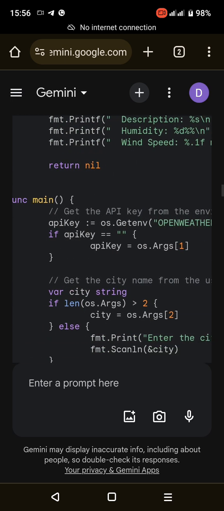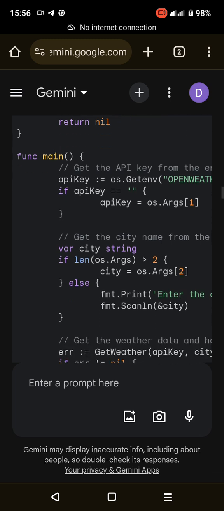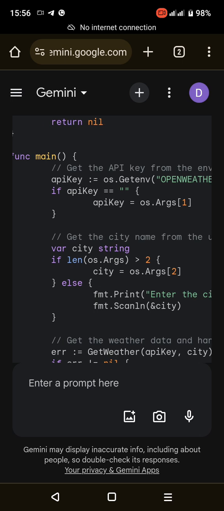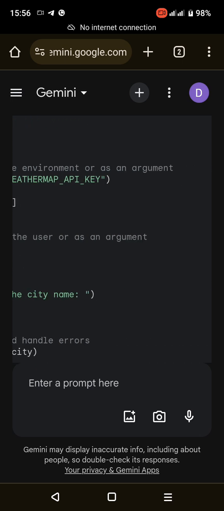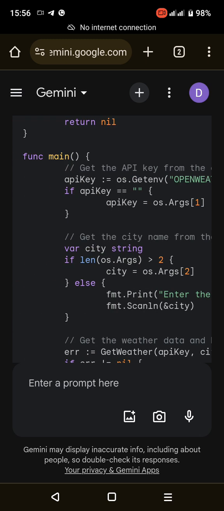fmt.Printf("Wind speed: %.1f meters per second\n", weatherData.Wind.Speed) prints the wind speed in meters per second with 1 decimal place. Main function. Func main defines the main entry point of the program. apiKey equals os.Getenv("OPENWEATHERMAP_API_KEY") tries to get the API key from the environment variable